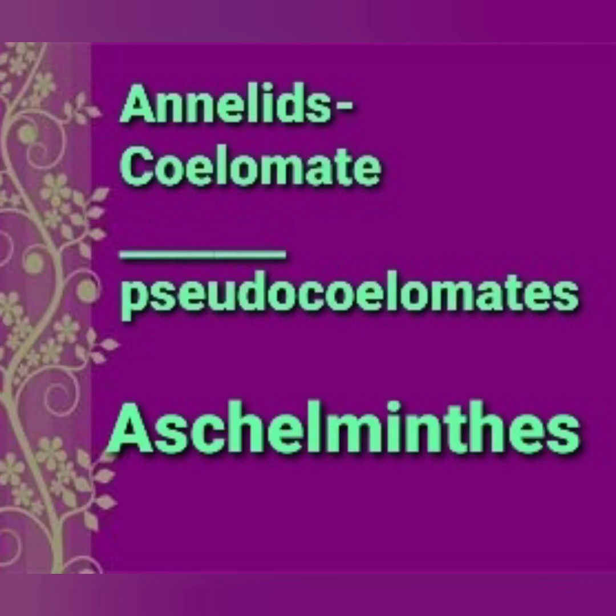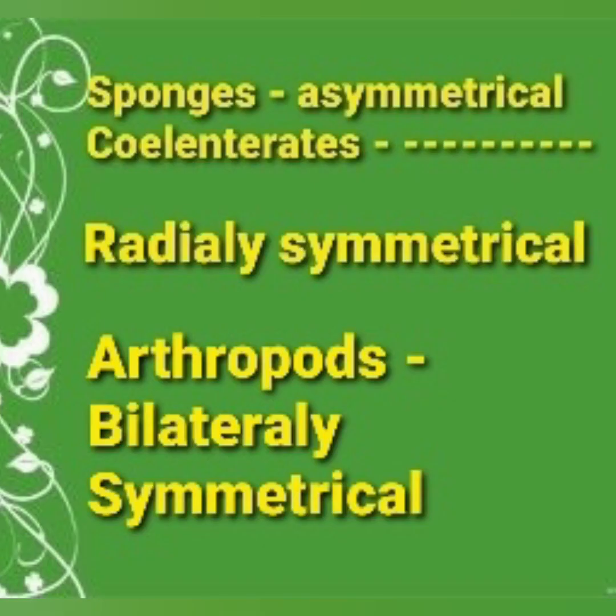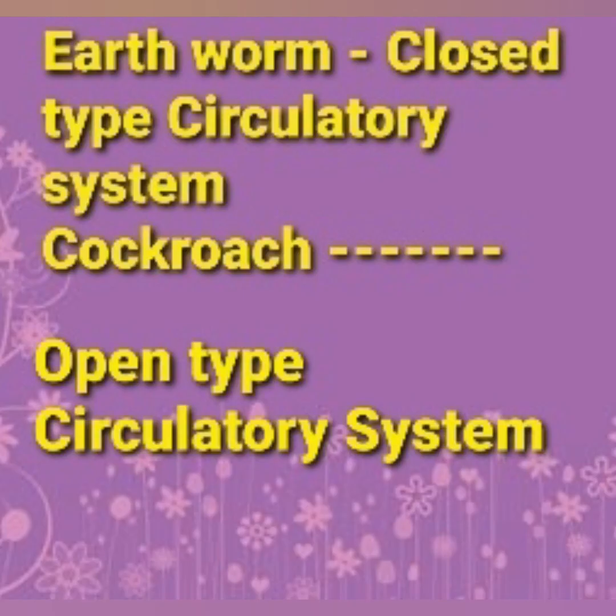Annelids, coelomates; dash are pseudocoelomates. Aschelminthes are pseudocoelomates. Mollusks are coelomates, then Platyhelminthes dash. Platyhelminthes are acoelomates. That means body cavity is absent in them. Now sponges are asymmetrical, coelenterates are radially symmetrical. If the question is arthropods, you should write bilaterally symmetrical.